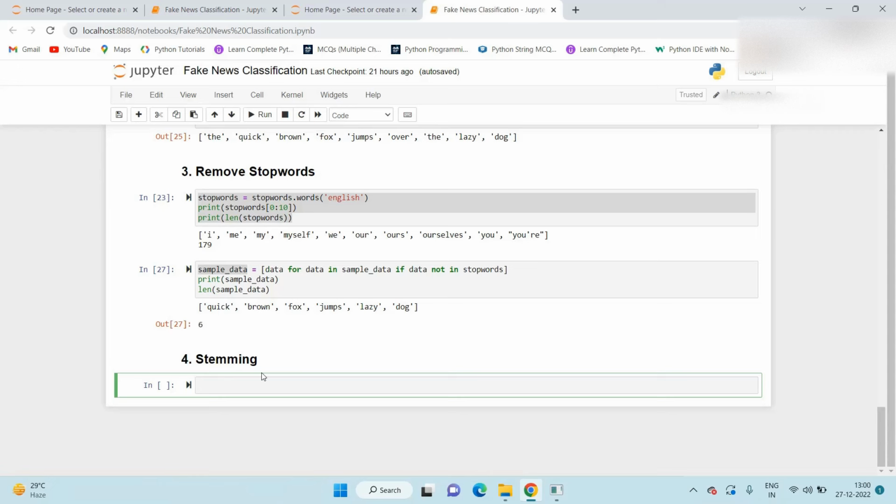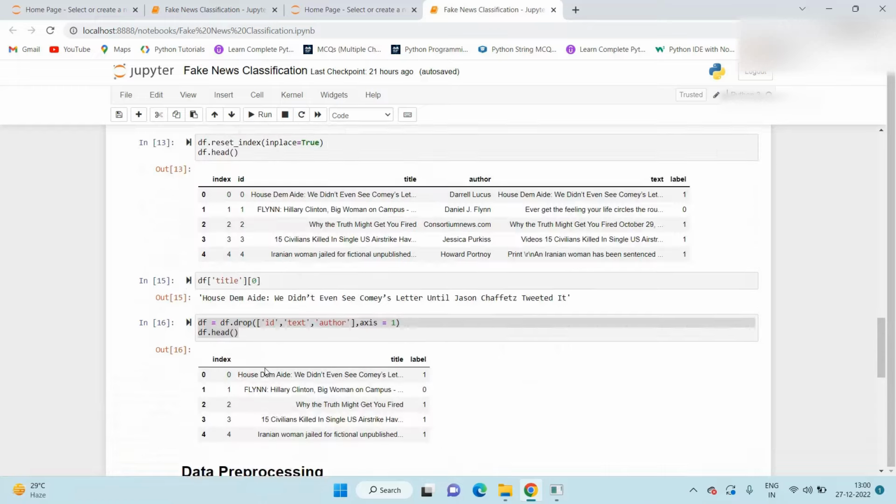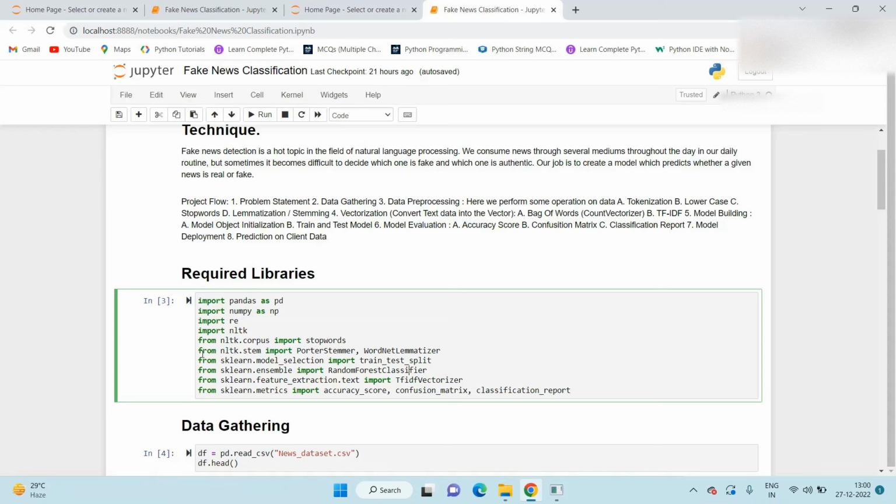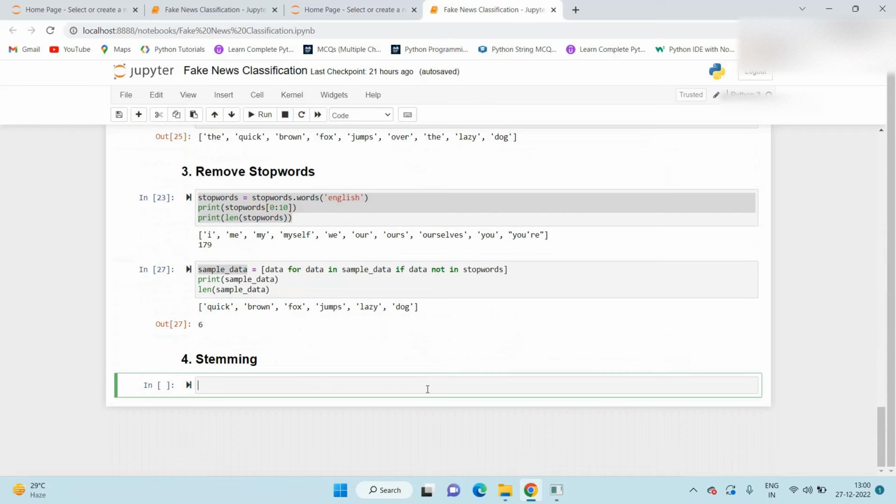So first of all we will see stemming. What happened with the stemming? For stemming also we create one object. For stemming and lemmatization we import libraries: from nltk.stem import PorterStemmer and WordNetLemmatizer. PorterStemmer is used for creating the stemming object and WordNetLemmatizer is used for creating the lemmatization object. So first of all we create the object for stemming. Here I created a ps object.